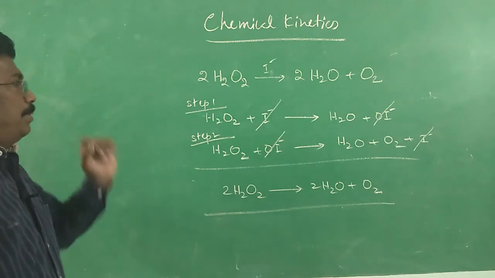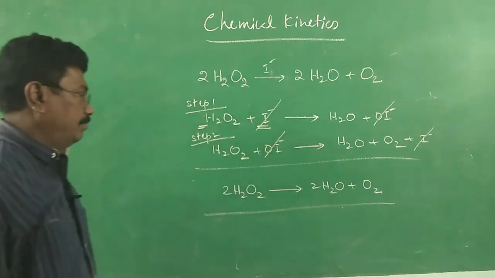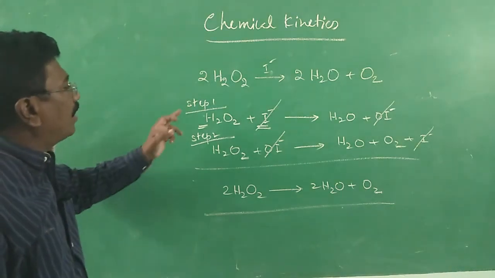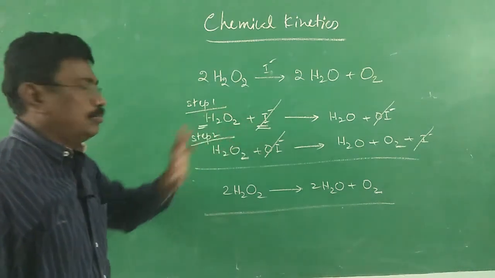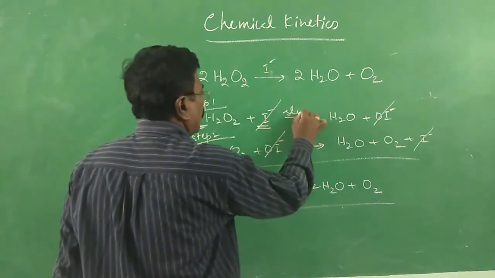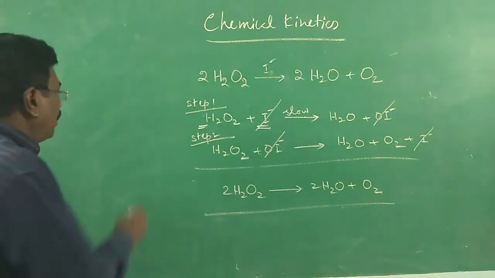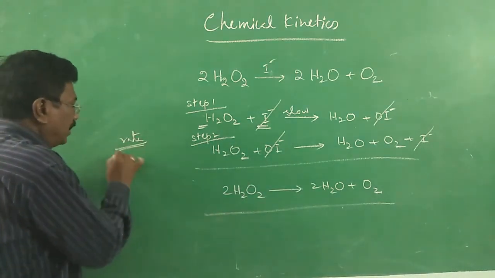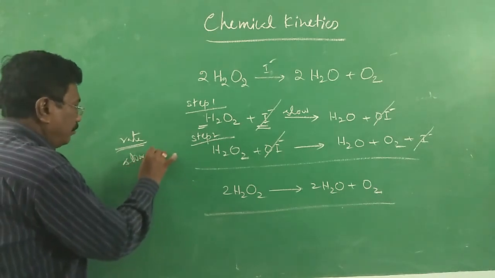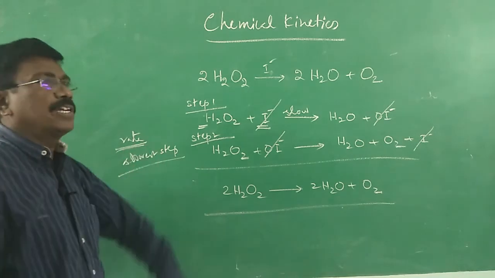In the first step, 2 moles are involved. So molecularity for this elementary step is 2. This is the rate determining step. It is a slow step. In a particular reaction, there may be so many steps, but the rate depends on the slowest step. What do you mean by this? It is said to be the bottleneck principle.